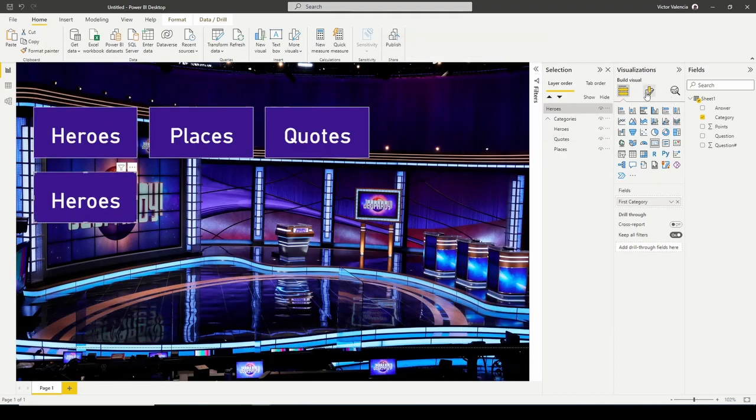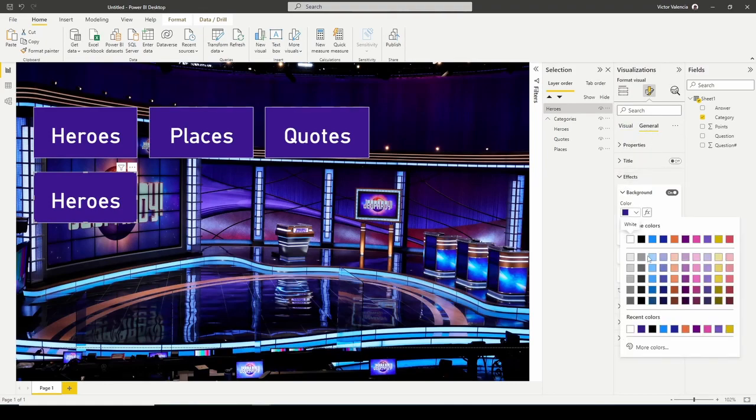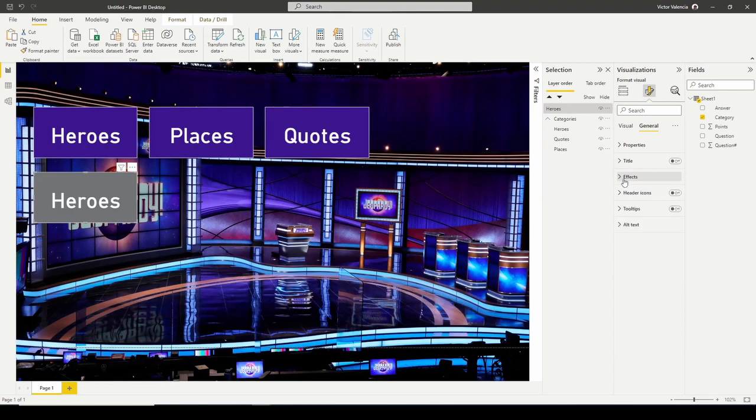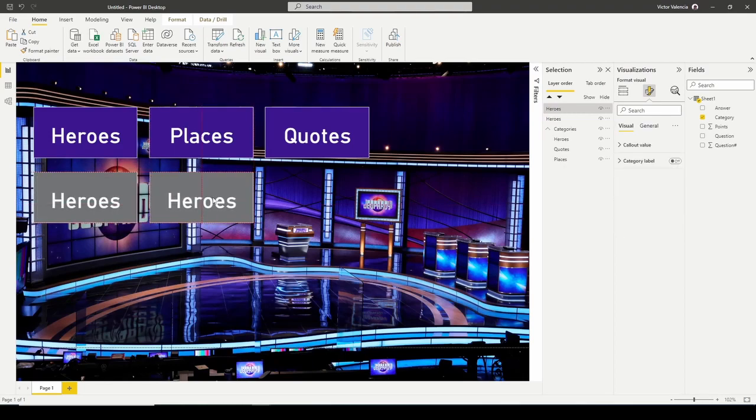The next thing that I'm going to do is change the background color so that it's a little bit different. Same thing, feel free to use whatever color you want to use. I'm going to use sort of this grayish color here. That looks fine for me. And now I'm going to copy this and align them here. This will be for points 2.